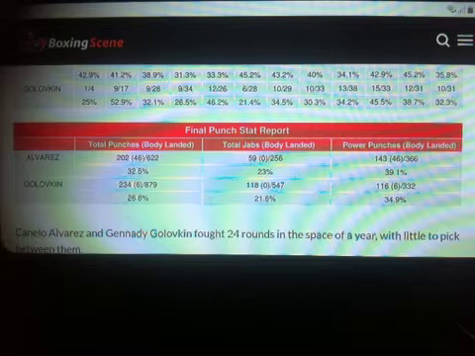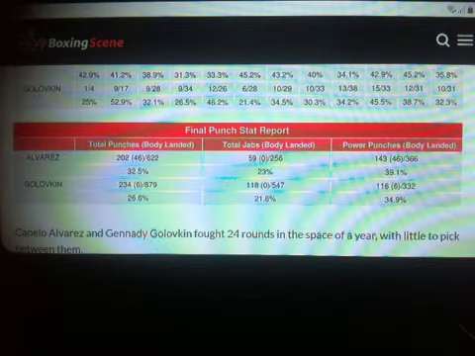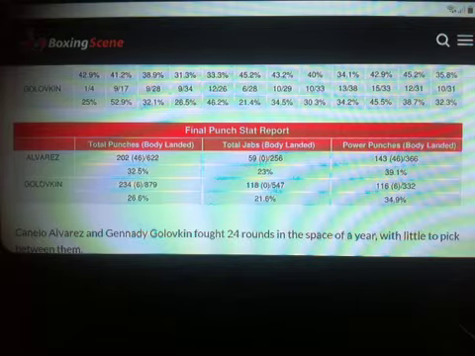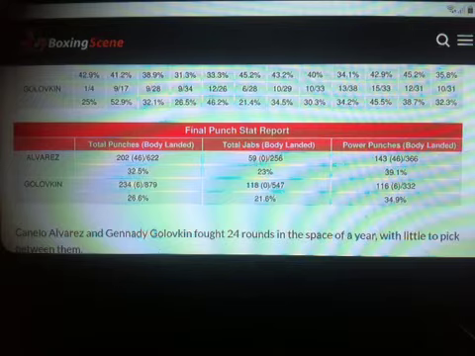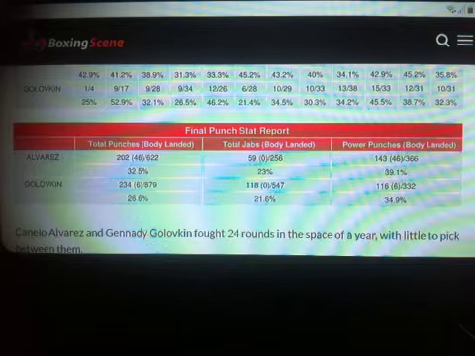Now, Gennady Golovkin out-jabbed Canelo, landing 118 jabs to Canelo's 59. However, in spite of that, Canelo was able to land 143 power punches to Gennady Golovkin's 116 power punches, remembering that he landed 46 of those punches to Gennady Golovkin's body, whereas Golovkin could only land 6 to Canelo's body.